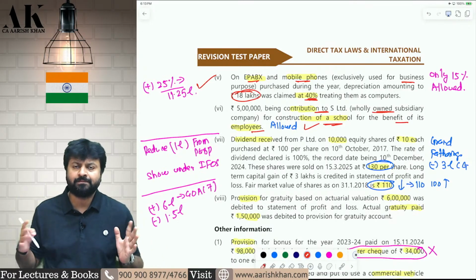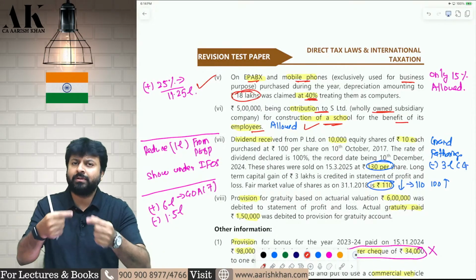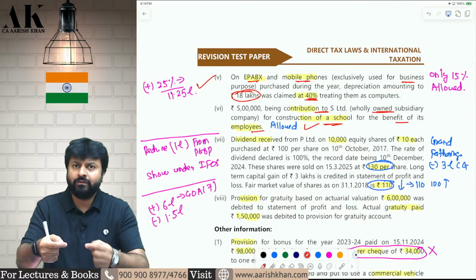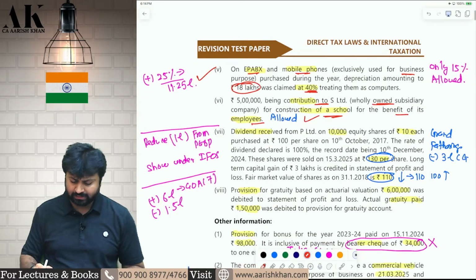It is allowed as a reduction. I am giving 5 lakh rupees to my subsidiary, and that subsidiary will use the money for the construction of a school, and that school will be used for my employees' children. Therefore, that is allowed as a business expense. There is nothing wrong in this.